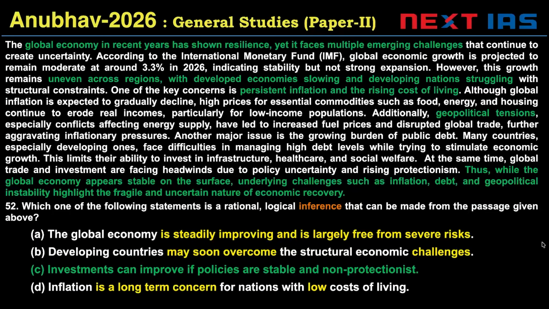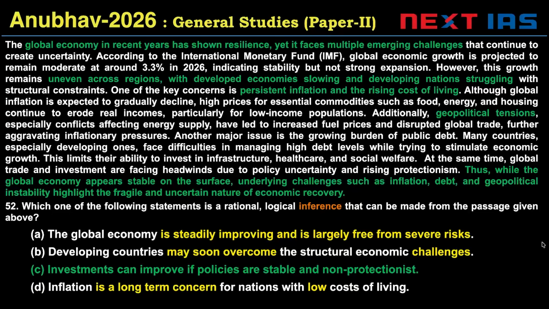Question 52 is the same passage, and we are asked to make inferences, valid inferences. Let's take a look at A. Global economy is steadily improving and is largely free. This is totally opposite to the passage. Developing countries may soon overcome challenges. Again, totally opposed to the passage. D. Inflation is a long-term concern for nations with low costs of living. In the passage, we have not discussed nations with low cost of living. We have discussed rising cost of living nations, right? So D is also invalid.